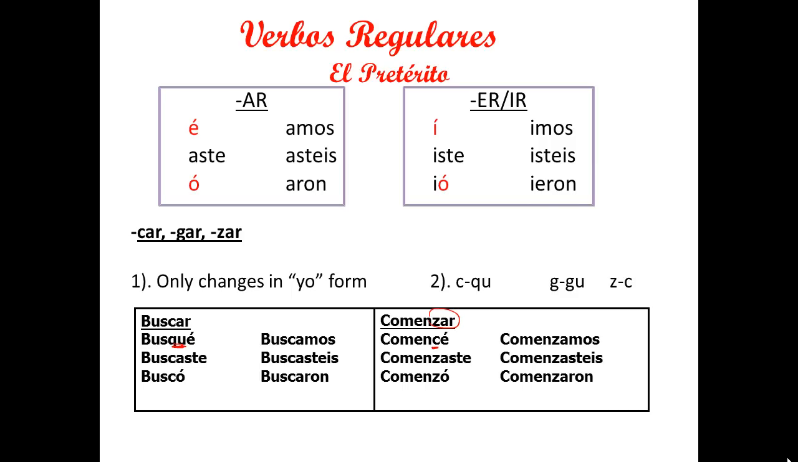Have you ever noticed the difference between the tú and the vosotros forms? If you look at the AR endings, aste, asteis, all you have to do is add an IS to the vosotros form. You have iste, and then you have the IS at the end. So it's aste, asteis, iste, isteis.